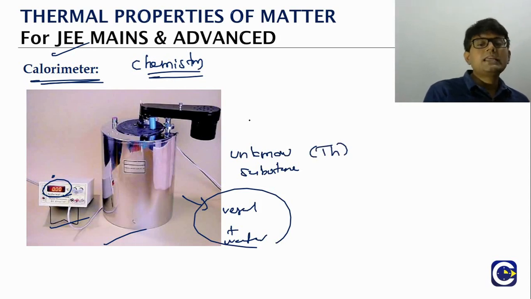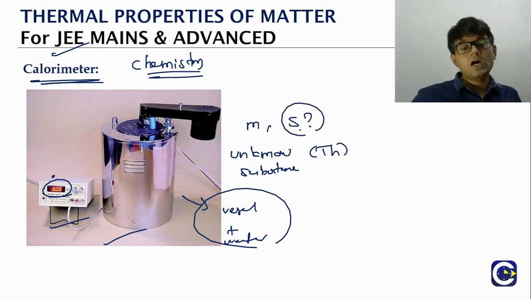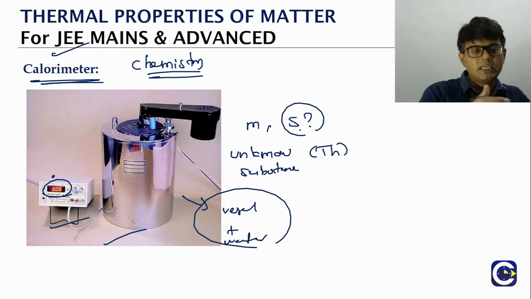We can use the calorimetry principle to find the specific heat capacity of an unknown substance. In physics, what is the main use of the calorimetry discussion? It is going to help us find the specific heat capacity of the unknown substance. How will we see it?